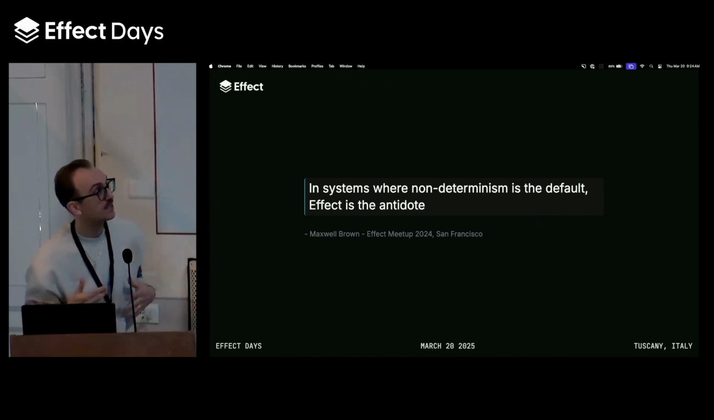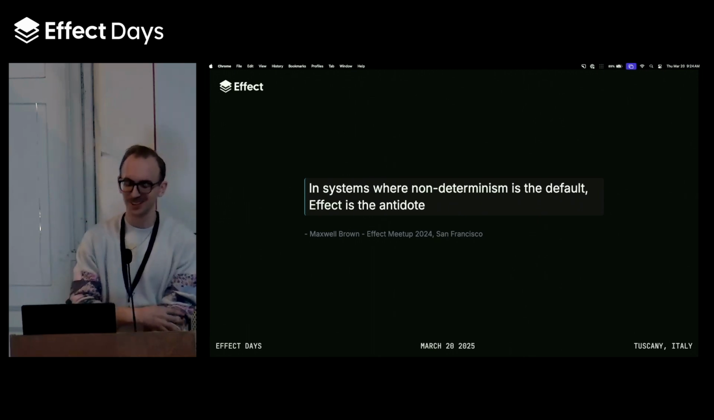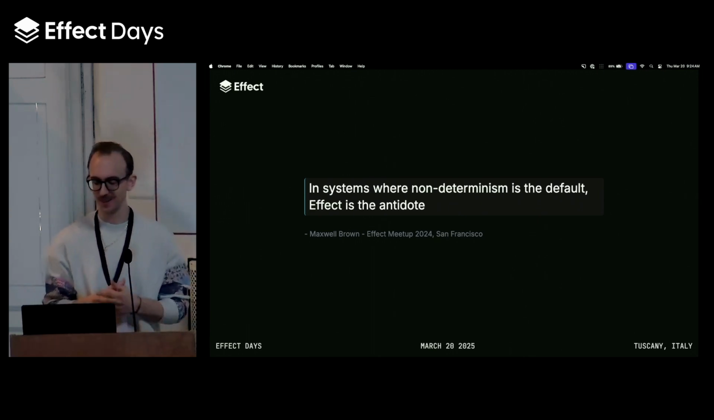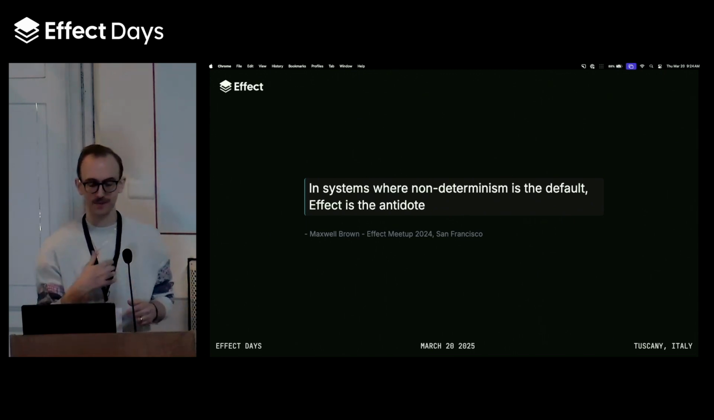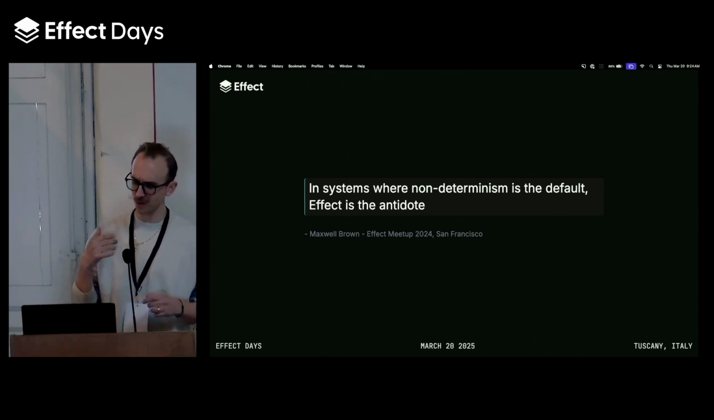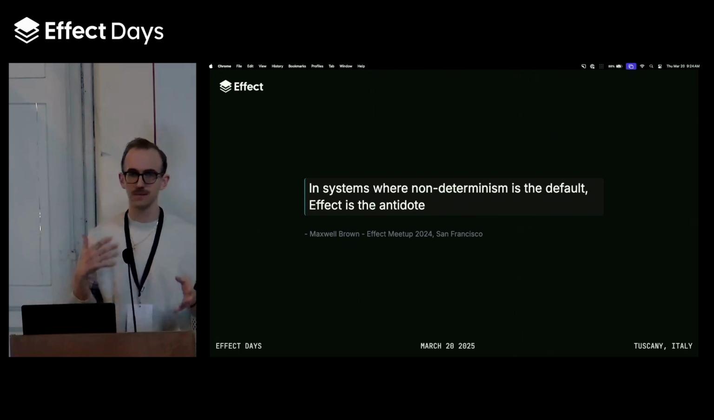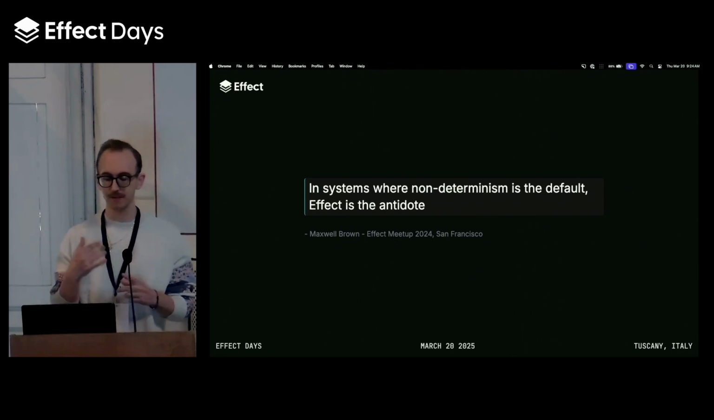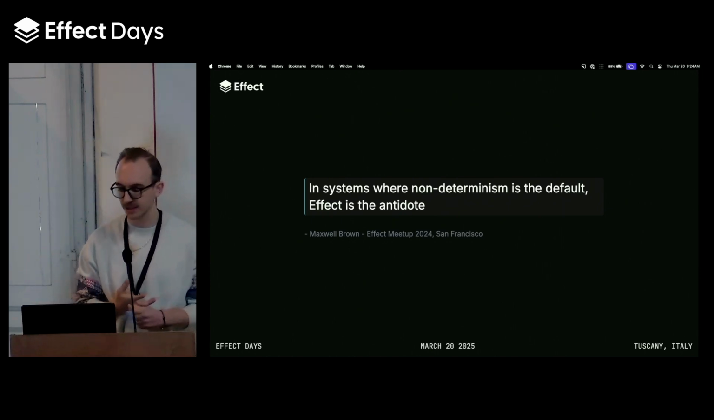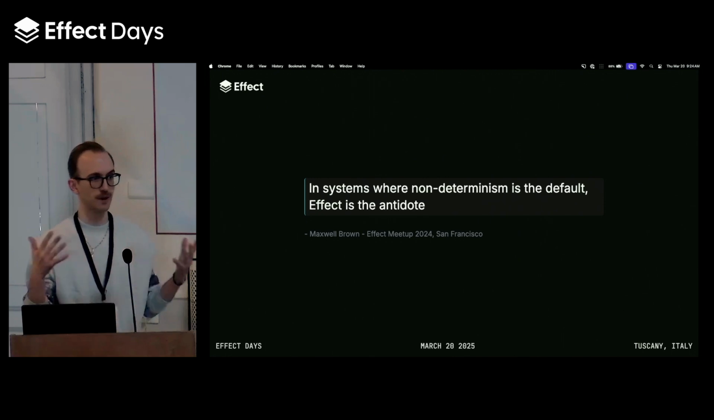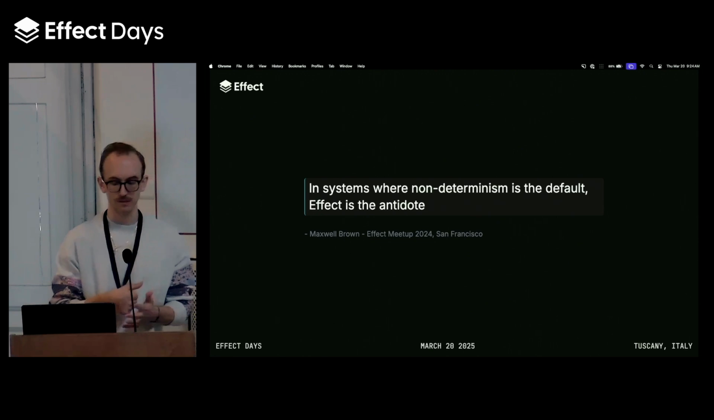And I'm not trying to be egotistical or anything, but I'm going to quote myself from earlier this year or last year in the fall. In systems where non-determinism is the default, I think that Effect is the antidote. We want to lean into tooling which is expressive enough in order to model all of this complex behavior. We want to maintain reliability and scalability, as we discussed before. We want to be able to test our applications without bending over backwards for whatever framework we're using. And we want to have clear insight into the running application as well.